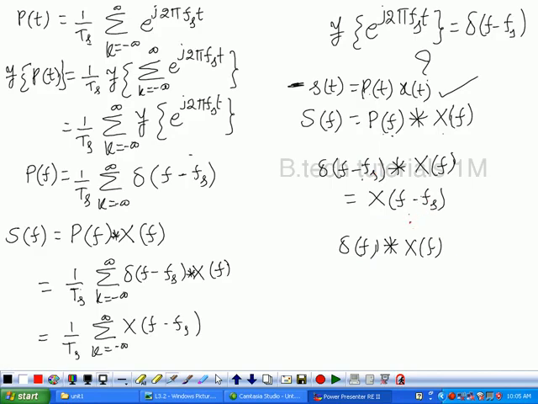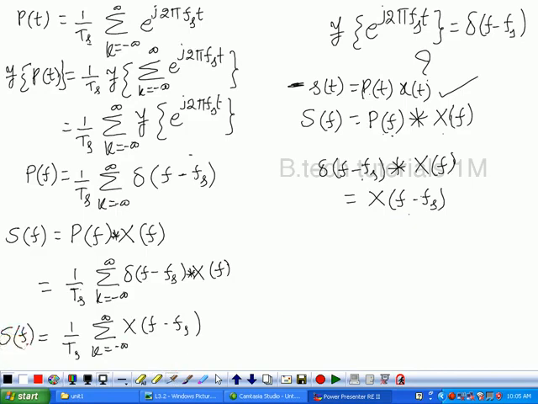So that is one property of the impulse function in the frequency domain, or it may be in the time domain also. When you convolve a function with the impulse function, either in the time domain or frequency domain, you will get the same function. So this is what?